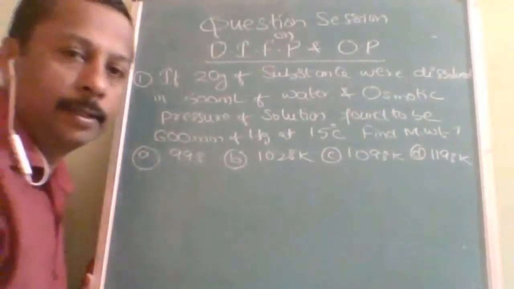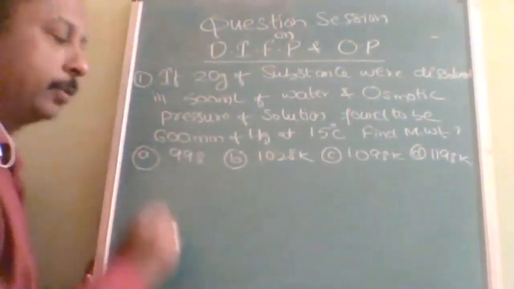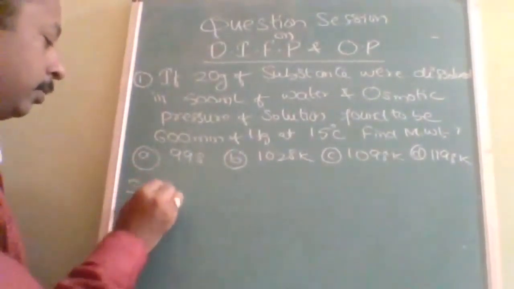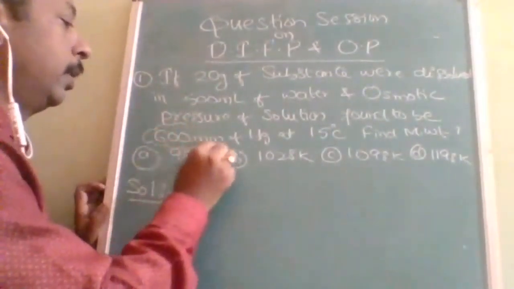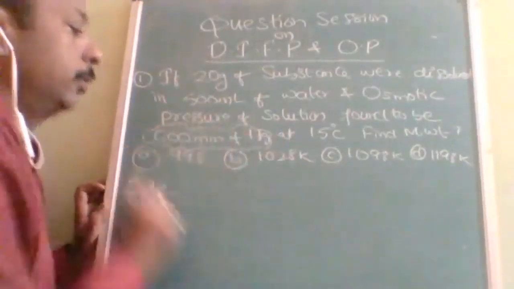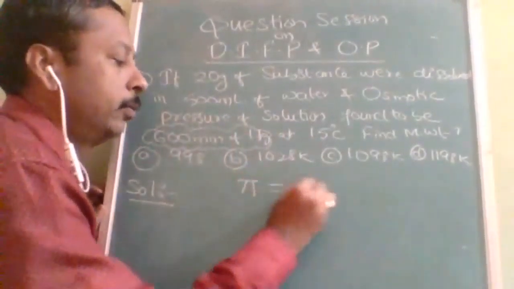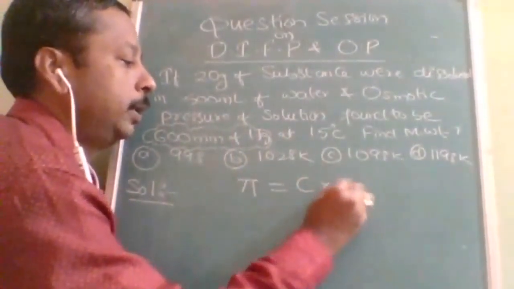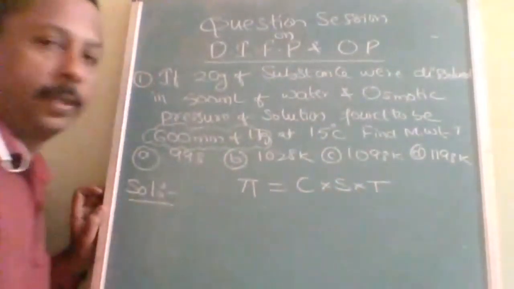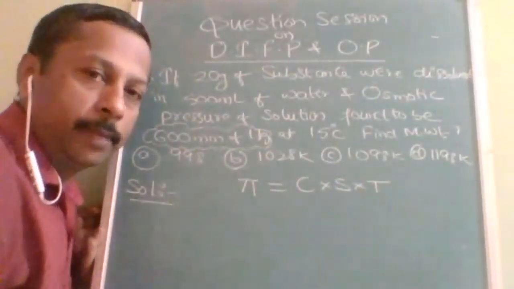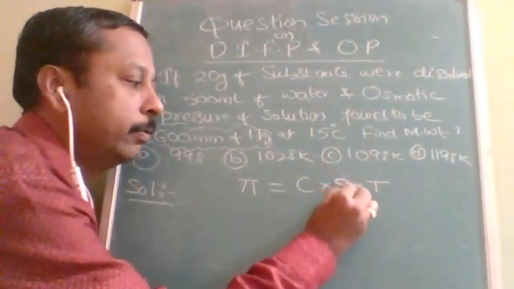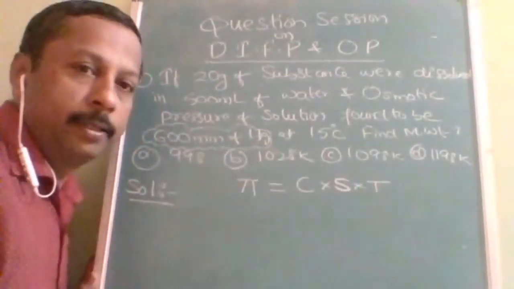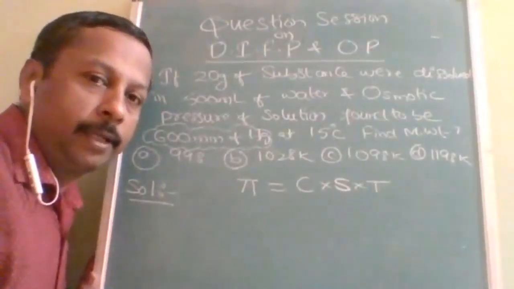Have you tried? Now let's see the solution. Here the main problem comes with the pressure. The formula everybody knows, pi is equal to C into S into T. But in what form you have to substitute, which value you have to substitute when, that is the major problem while solving.